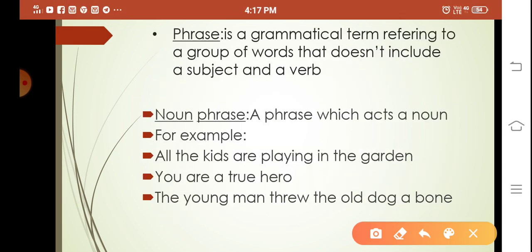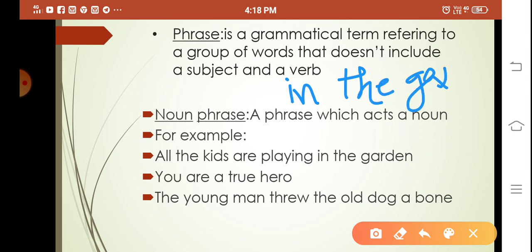So phrase. What is phrase? Before I explain noun phrase, you have to know what the phrase means. Phrase is a grammatical term referring to a group of words that does not include a subject and a verb. For example, in the garden. It does not include any subject or a verb, so it is undoubtedly a phrase.